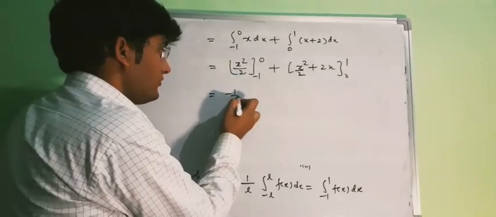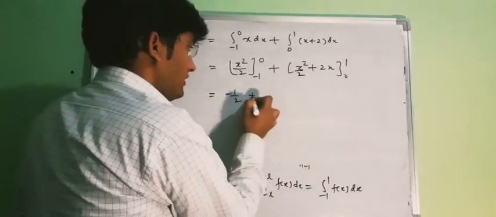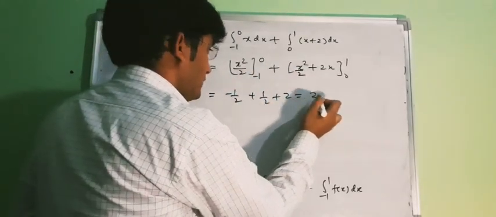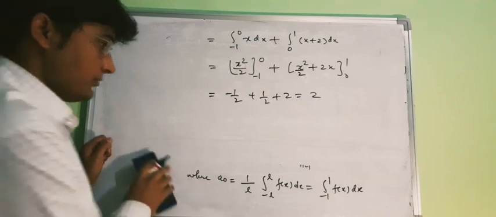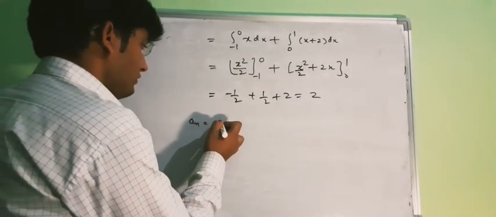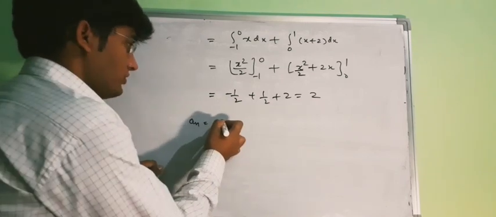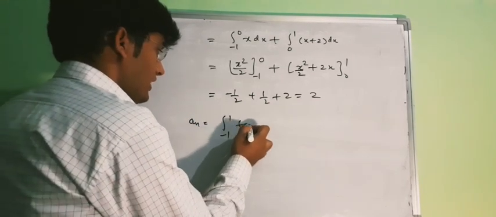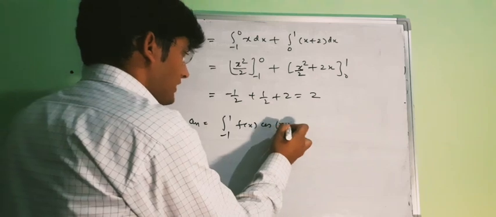So this minus half, and here the upper limit will be half plus 2. So this is your 2. So our a naught is 2. Now an will be 1 by L. So L is 1. So this will be from -1 to 1 f(x) cos n pi x upon L,